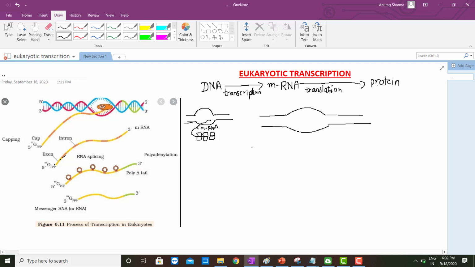So here I can discuss this step in detail, and this is the transcription bubble in eukaryotes. Here the mRNA which forms is not the final mRNA. Actually at this time this is known as hnRNA, and that is heterogeneous RNA. Why is it called heterogeneous RNA? Because it contains so many non-coding sequences which are called introns.